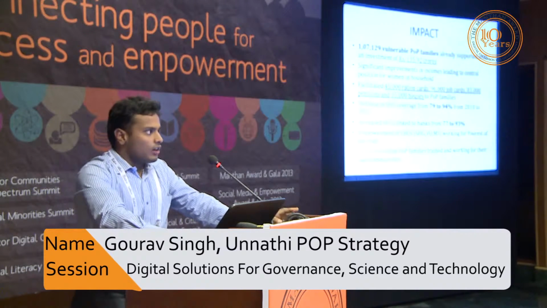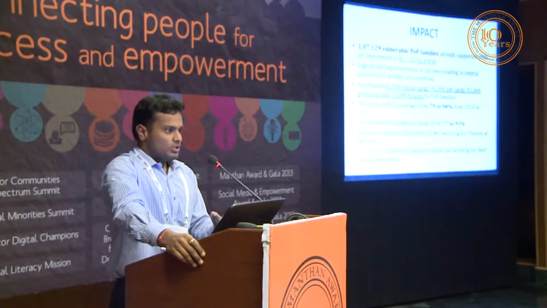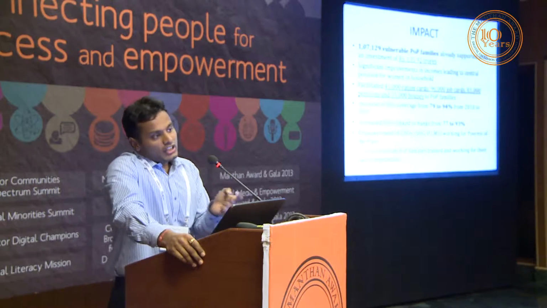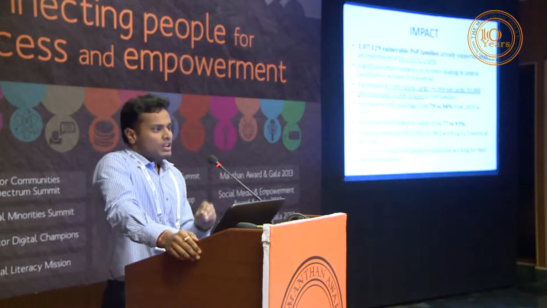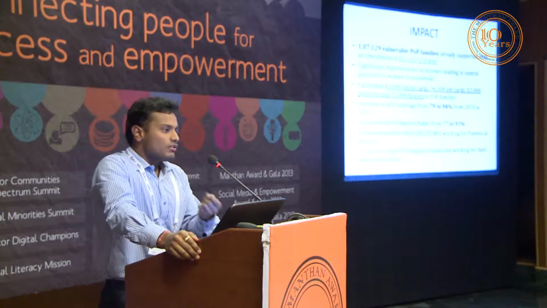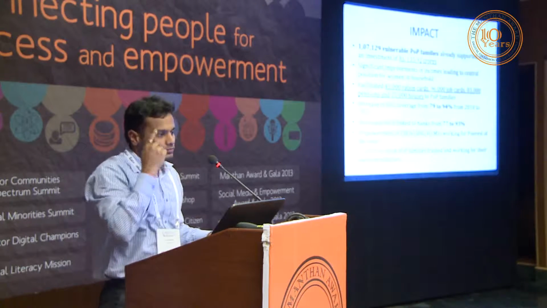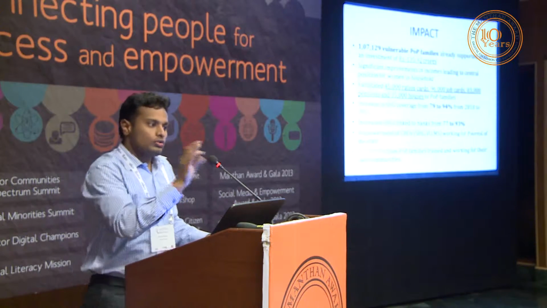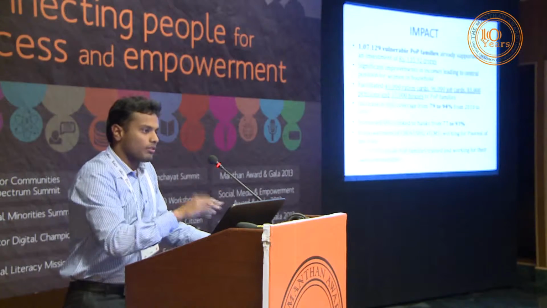they were able to get 2,500 rupees. With the advent of the Unnathi POP strategy, if they get, for example, a cow, they are able to increase their income from 2,500 to, I think, 4,000, because if you imagine that they get 3 liters of milk from that cow or buffalo per day.